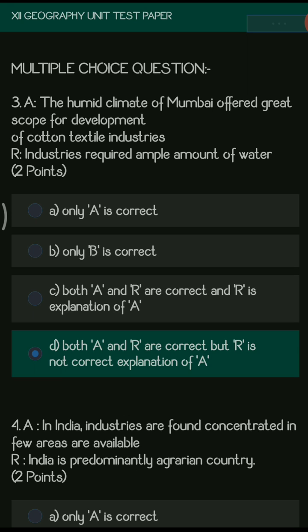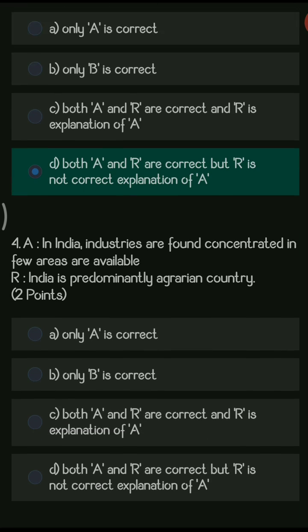The second reasoning given is that industries require ample amount of water. This is nowhere related to the cotton textile industries. So both A and R are correct, but R is not the correct explanation of A. So option D here is the right answer.